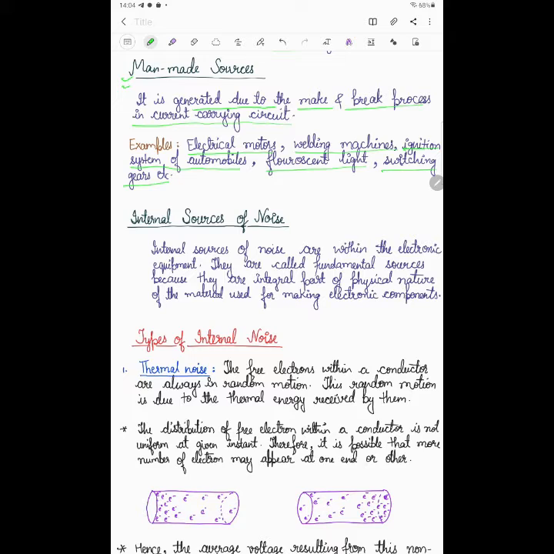Right? And the third is the internal source of noise. This is a very important source of noise. It is of five types. The internal source of noise, or fundamental source of noise, is divided into five types. First is called thermal noise. Second is shot noise. Third is partition noise.